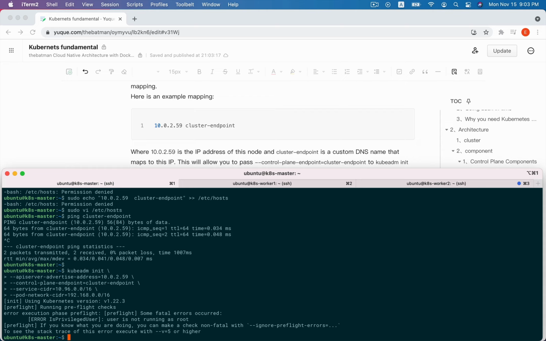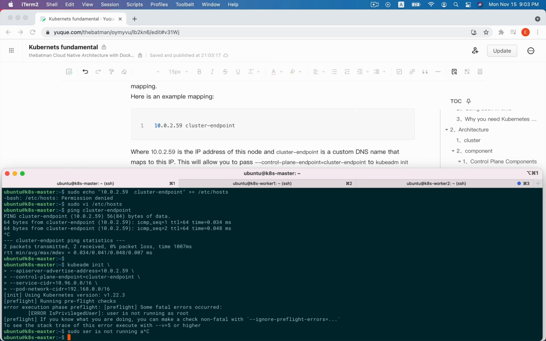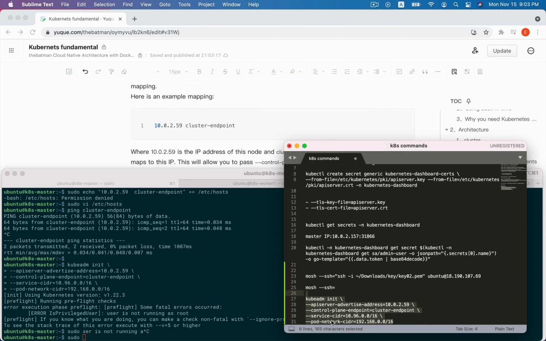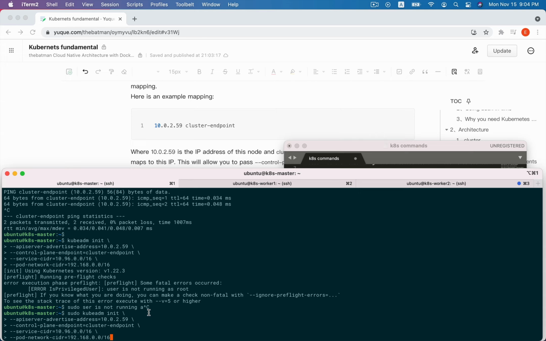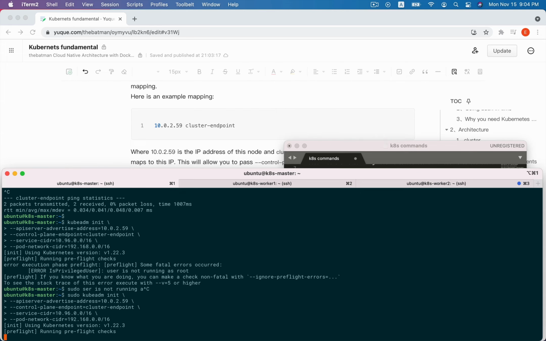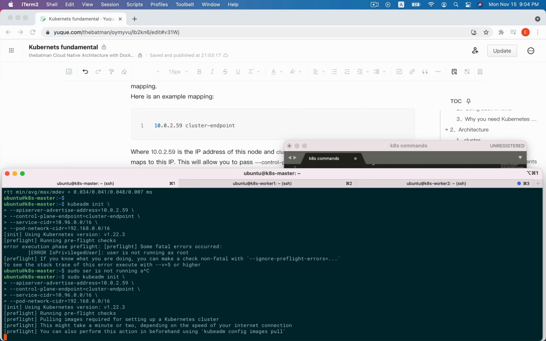Oh, the user is not running as root, so we must use sudo. Sudo to have the root privilege. So just wait a few minutes.